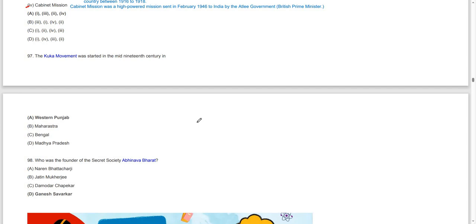The Kuka movement, mid-19th century, in Western Punjab. Kuka movement, or Namdhari movement, Western Punjab.